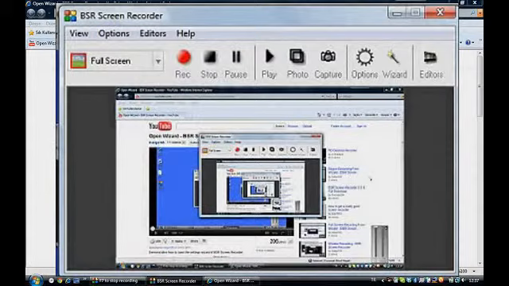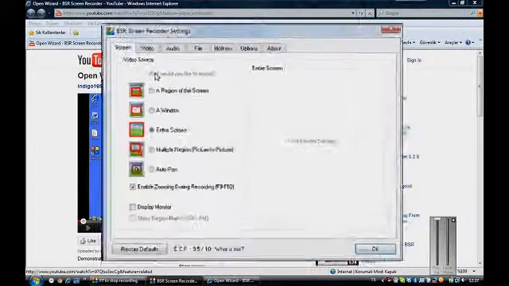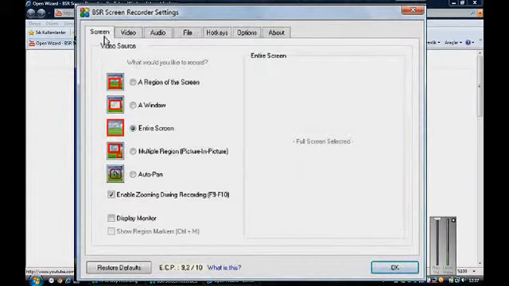From the options in BSR Screen Recorder, you may adjust your settings. In the Screen tab, you have a region of the screen, a window, entire screen, multiple region, and auto pan. You may refer to the tutorials with the necessary titles for details.